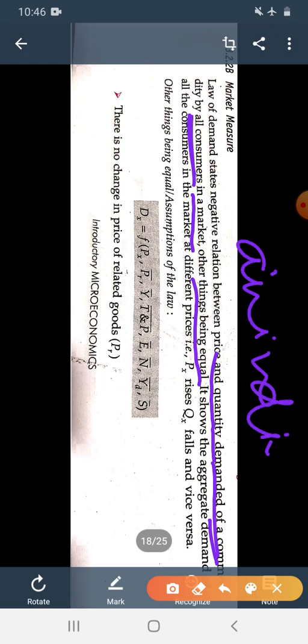When we studied the individual measure, we took the negative relation between the price and quantity demanded of a single consumer or individual. But when we talk about the market measure, we take all consumers in a market, not an individual.